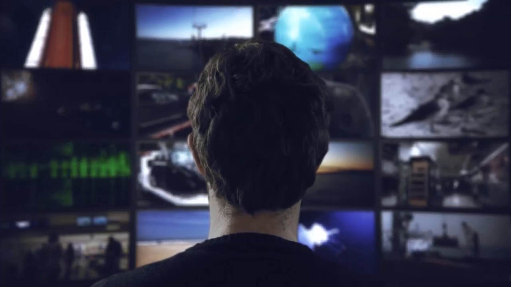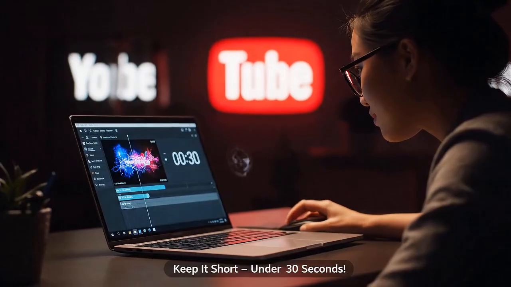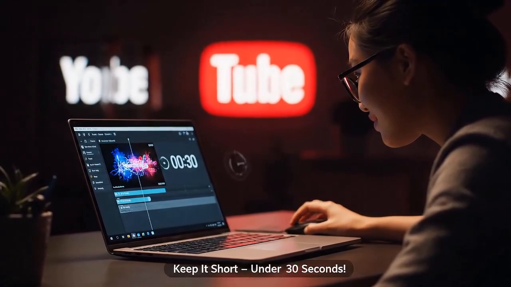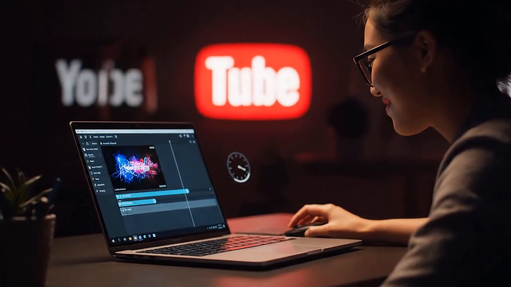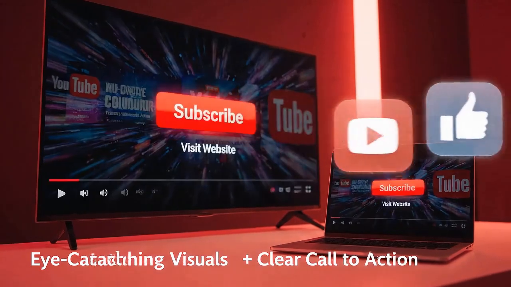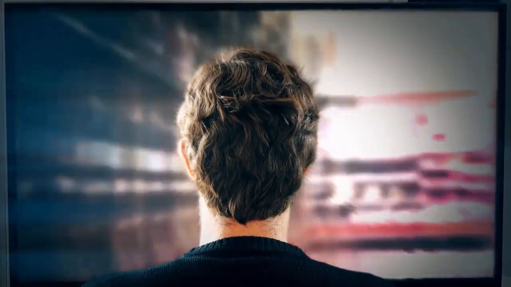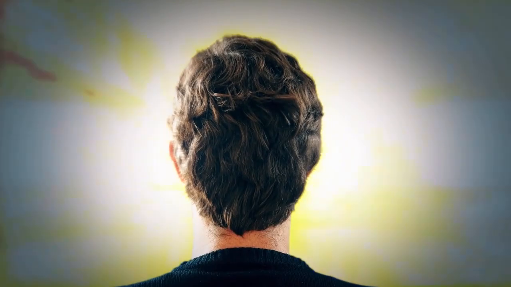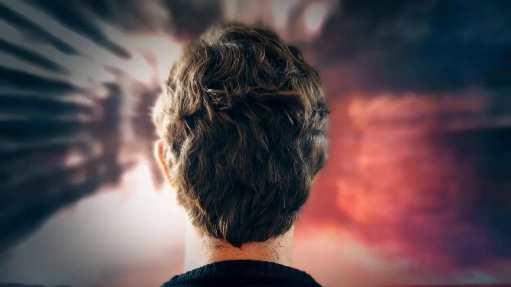It's that simple. For success, keep your message short and sweet. Under 30 seconds is ideal. Use eye-catching visuals to grab attention and end with a clear call to action. And that's it. You're all set to advertise on YouTube TV and connect with audiences like never before.